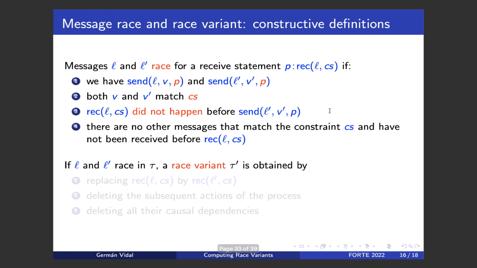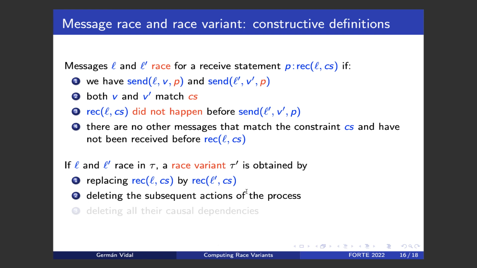And then we have the notion of race variant, which is very intuitive and can be constructed as follows. If we have a race between L and L prime, the first thing that we do is take the trace and replace the original receive event of message L by a variant of this receive event in which we receive L prime instead. Everything else is the same. Second step, we delete all the subsequent actions of this process that received message L and now L prime.